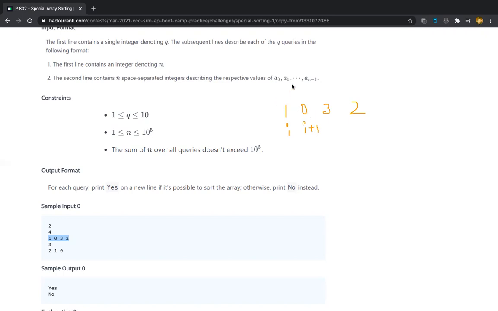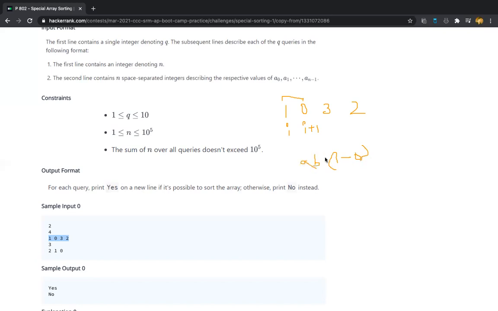What is the condition? If the ith element is greater than the i plus 1th element, let us check that. Is it greater or not? Yes, it's greater. 1 is greater than 0, right? And also its absolute difference must be 1. Let us check the absolute difference, 1 minus 0.